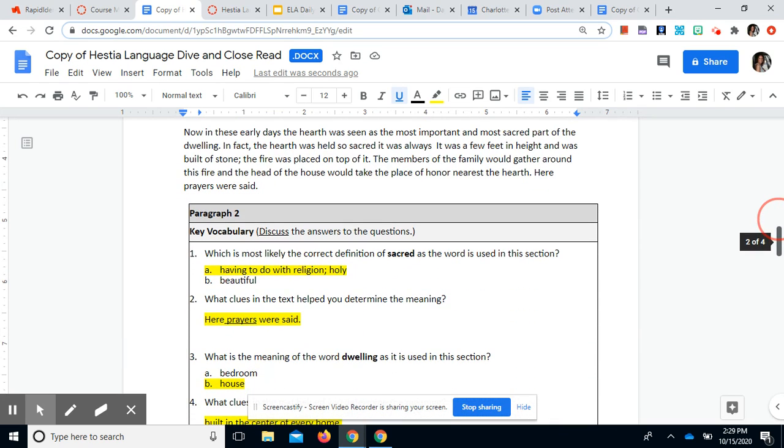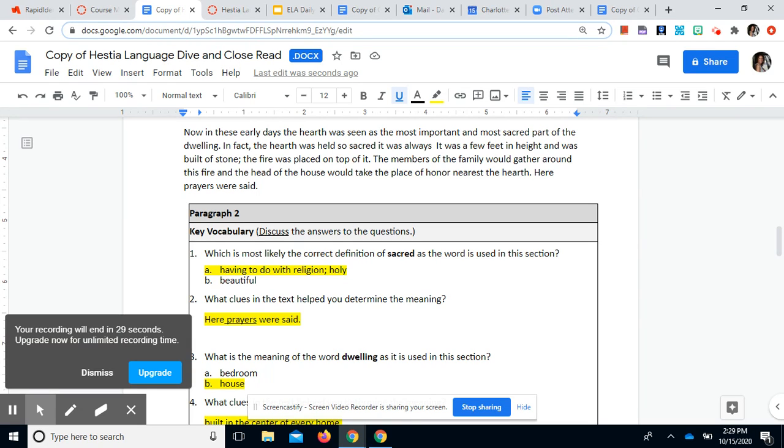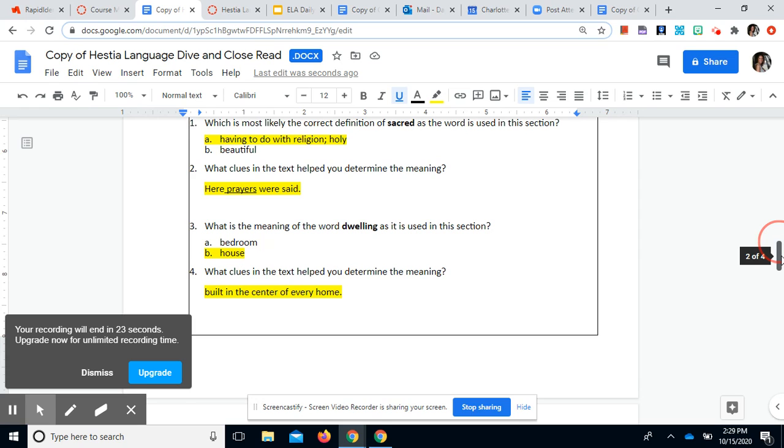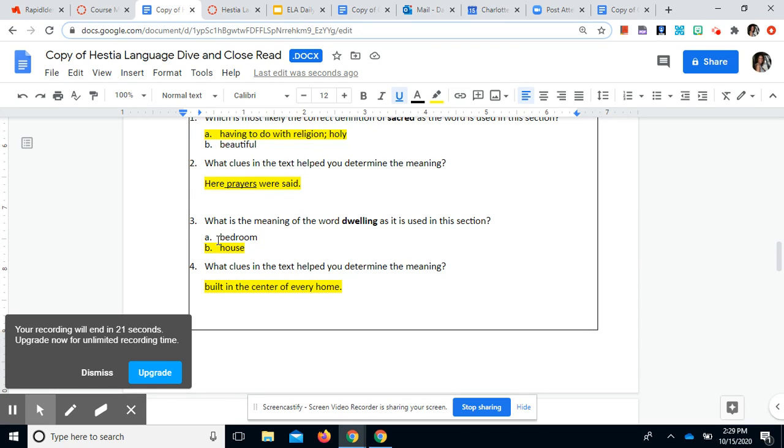All right, now we have some questions based on this second paragraph. Which is most likely the correct definition of sacred as the word is used in this section? We said sacred means having to do with religion or holy, and we based that answer on the keyword prayers. What is the meaning of the word dwelling? We chose house based on the keyword home.